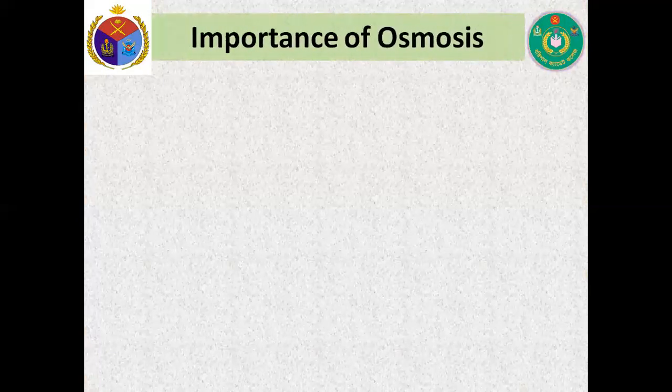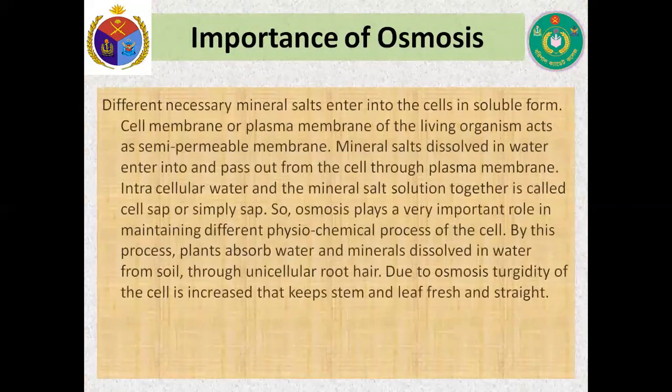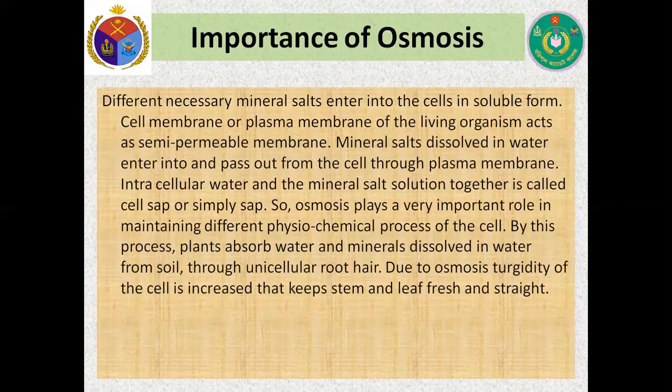Now, my dear, importance of osmosis. Different necessary mineral salts enter into the cells in soluble form. Cell membrane or plasma membrane of the living organisms acts as a semi-permeable membrane. Mineral salts dissolve in water, enter into and pass out from the cell through the plasma membrane. Intracellular water and the mineral salts solution together is called cell sap, or simply sap.